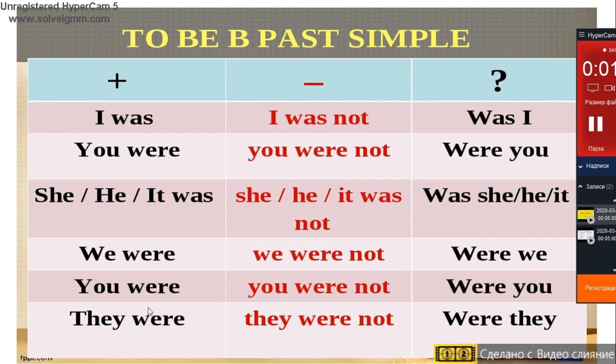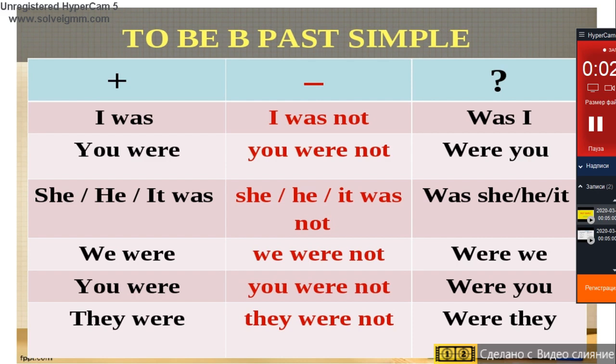And we can do the same with all pronouns. For example, you were in positive sentence. You were not in negative sentence. Were you in interrogative sentence? The next pronouns: she, he, it.